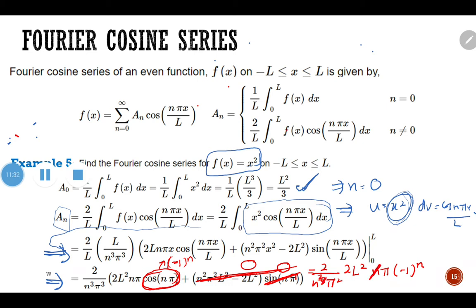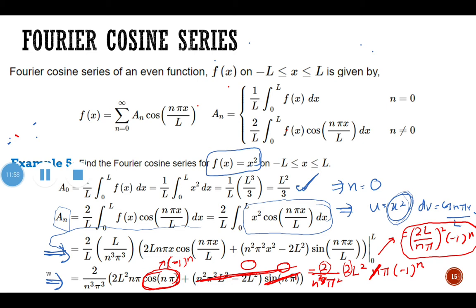It seems that everything here is power of 2, including this 2. 2 times 2 is 2 squared, right? So you can simplify it to look nicer. We have 2L over n pi, everything squared, negative 1 power of n. So this is our coefficient for an. The coefficient for an.